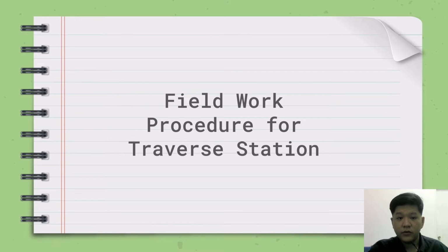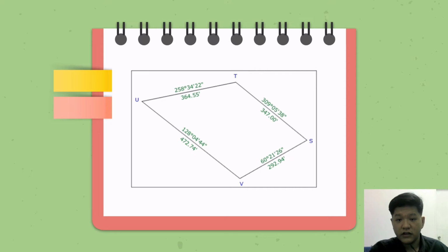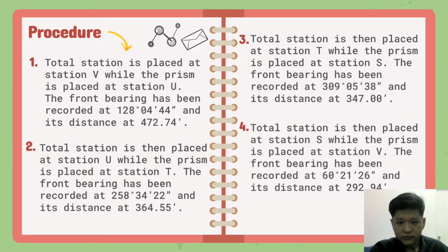In this group, I will be in charge to explain about field work procedure for traverse station. Okay, so this is the diagram of the traverse station. So next, the first one is total station is placed at station V, while the prism is placed at station U. The front bearing has been recorded at 128 degree 0.04 minute and 44 second, and its distance at 472.74. So next is total station is then placed at station U, while the prism is placed at station T.